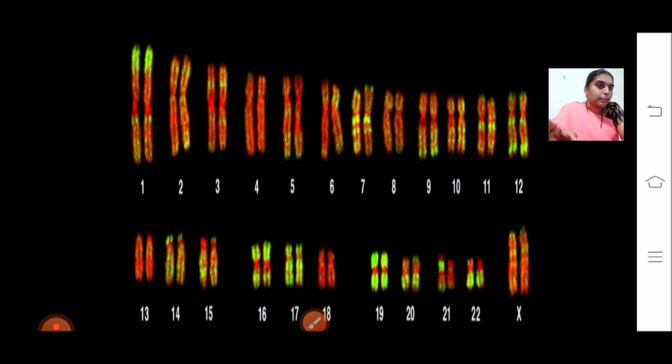This diagrammatic representation of the chromosomes of an organism is called a karyotype, and this particular arrangement of the chromosomes is called the ideogram. And you can see different pairs, how the homologous pairs have been paired. This is how the 46 chromosomes of human beings have got arranged and paired.